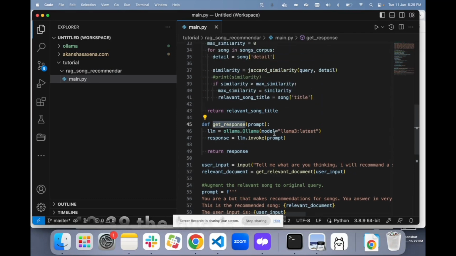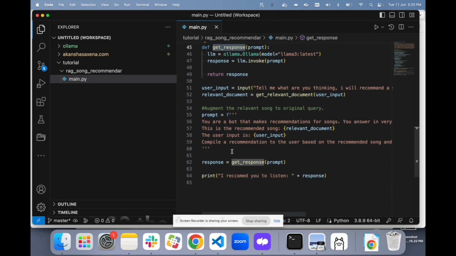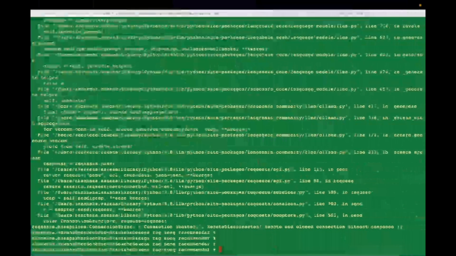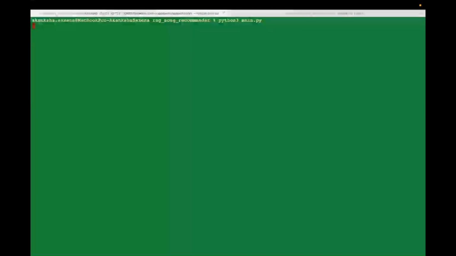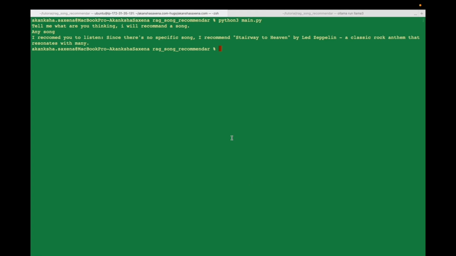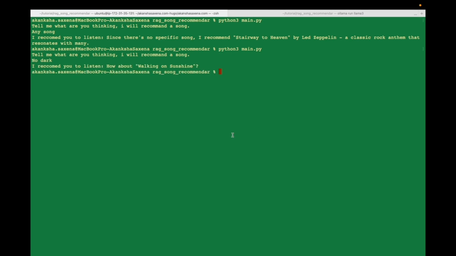Let's run this. Okay, so we have created the prompt, we have got the user input, we have got the relevant information, then we have generated our response. Then clear it, and then any song. Okay, and then I'll say no dark. Okay, it works. So my Ollama was not working. It says Walking on Sunshine. When I tried the same negative use case, it is working. It is returning me something.